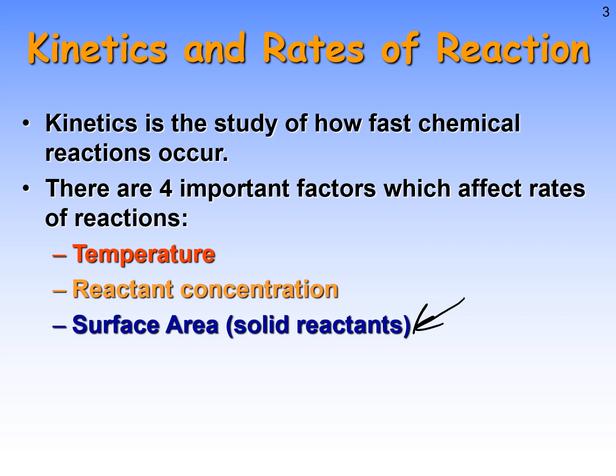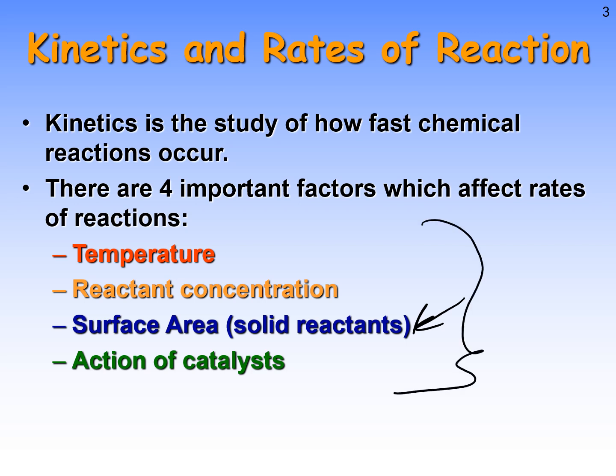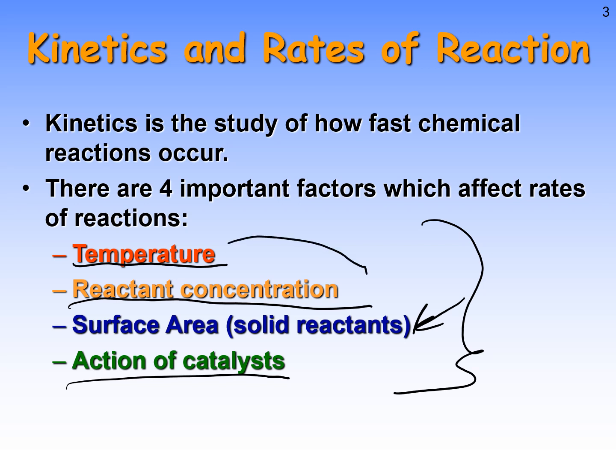So let's talk about the fourth and final one, and that is the action of catalysts. Catalysts primarily lower the activation energy barrier, which, like I said on the previous slide, really affects our rates of reaction. So these are the four things that we are concerned with. We're going to mainly be focusing on these three in this class. And if I'm being completely honest, we focus on these two here, temperature and reactant concentration, more than anything else.